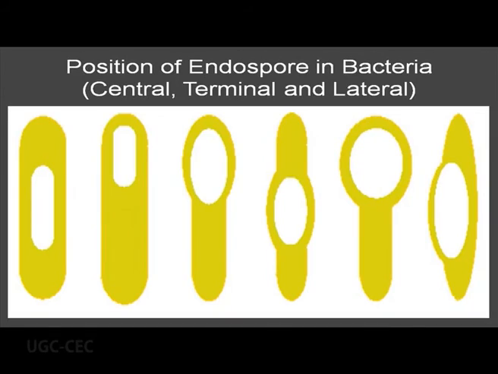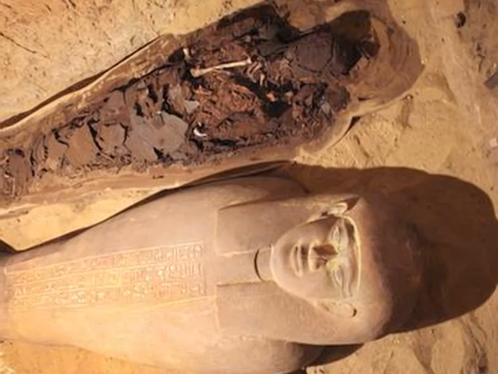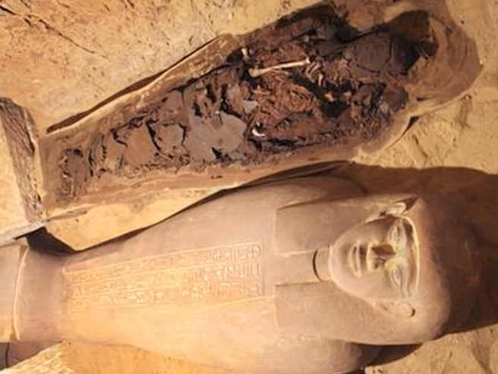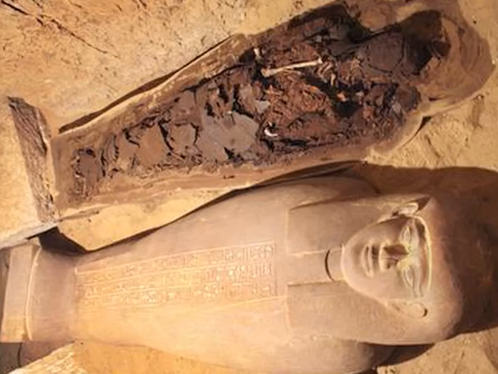And this endospore helps the bacteria to survive for a long time. It may be for millions of years. In fact, it was observed that in a pyramid, in a particular mummy, there were some endospores which were still viable. So just think that these endospores survived for 2,000-2,500 years. And even sometimes they can survive for millions of years. So the endospore helps the bacteria to survive. At the same time, it can survive in very low nutrient conditions where the food is not adequate. It can survive UV, and it can survive antibacterial compounds or antibiotics. So in different ways, the endospore is protecting the bacteria.